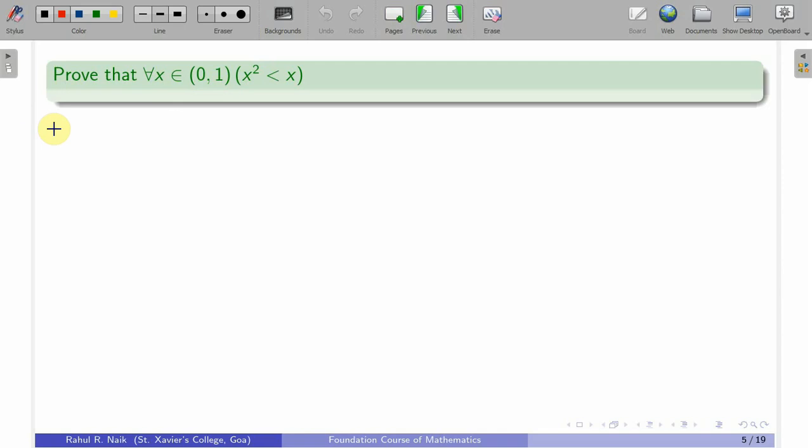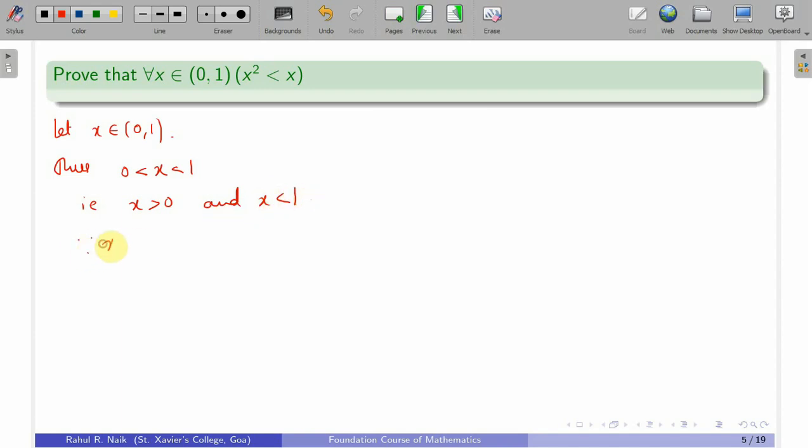So, what I will do is choose an element, let x belong to (0,1). We use the definition of this set: whenever x is in this open interval, we have x is greater than 0 and x is less than 1.